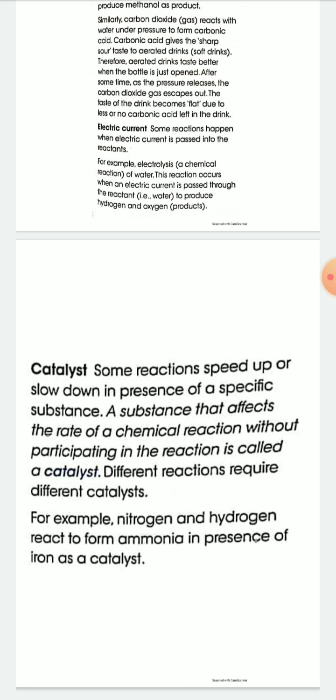So a catalyst may increase or decrease the rate of a chemical reaction, and different reactions require different catalysts. For example, nitrogen and hydrogen react to form ammonia in the presence of iron. Here iron is the catalyst.